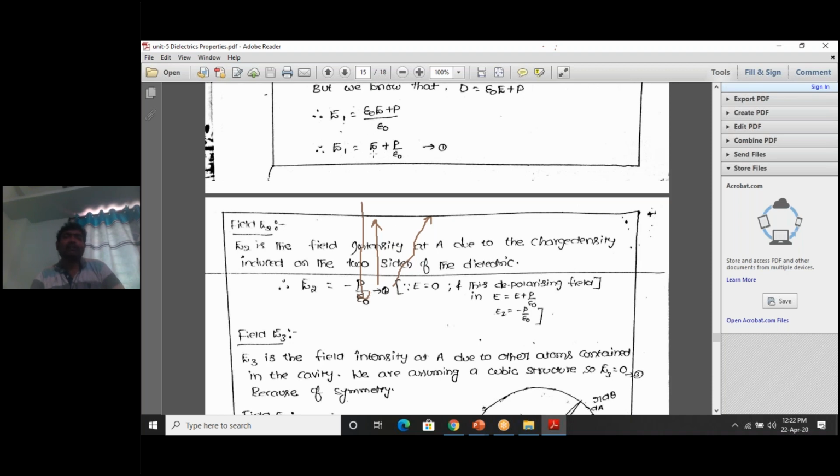Sir, why do you ignore E? So this electric field you can neglect when you are calculating the electric field due to these charges. E1 is the electric field due to the charges on the capacitor plates. E2 is the electric field due to what? Charges on the dielectric slab. While considering E2, you have to neglect the other electric fields. So E is neglected. Plus P by epsilon naught is represented with minus P by epsilon naught because both the electric fields are opposite in direction. Okay, is it clear?